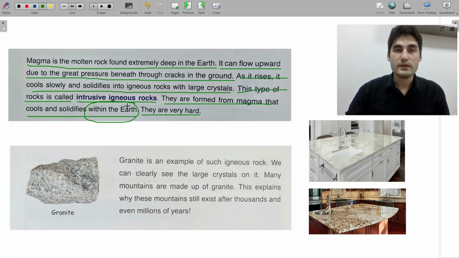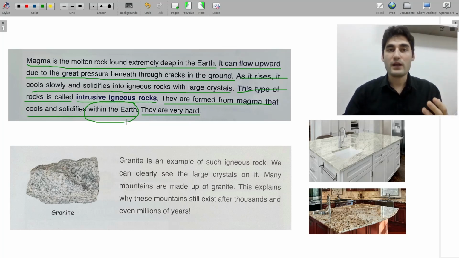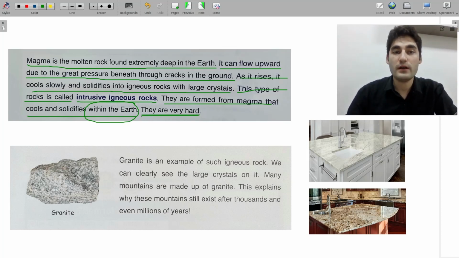We can see the rocks. They are not underground, right? So we cannot see them. They are actually in the earth. We can see them, I mean, on the surface of the earth. So they are very hard. One example of this kind of rock is granite. What is granite? Granite is an example of igneous rocks.